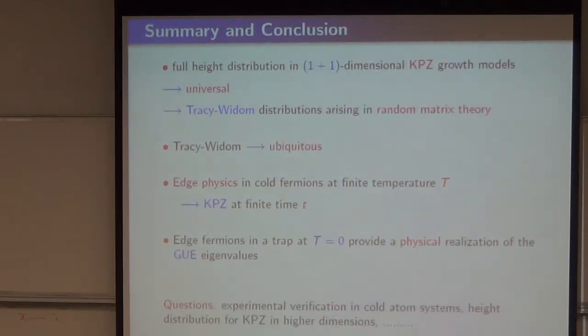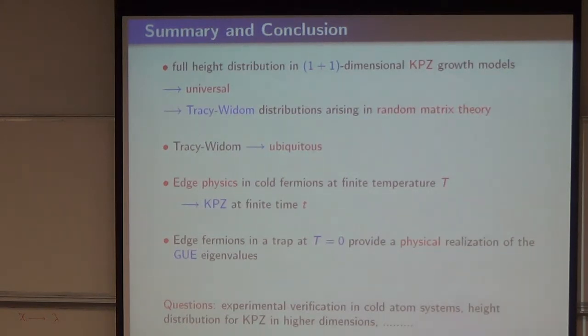Okay, so let me just summarize and conclude my talk. What I described to you is a story of the evolution of the KPZ equation, starting from the second moment all the way up to the full distribution. And what we have seen is that the full height distribution is universal in 1+1 dimensional KPZ growth models, and is given by the Tracy-Widom distribution of random matrix theory. Now, Tracy-Widom by itself is also ubiquitous. It's not just in the KPZ equation or growth problems.